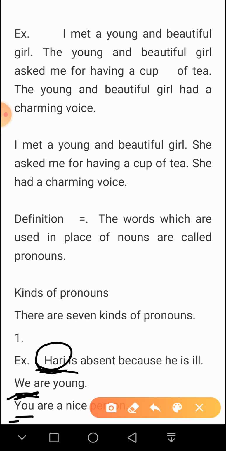And you is a person who is spoken to. One person about whom we are talking, one or two persons who are themselves talking or speaking, and you means the listener. So these are speakers and these are listeners, and these are third persons who are not present in the situation.